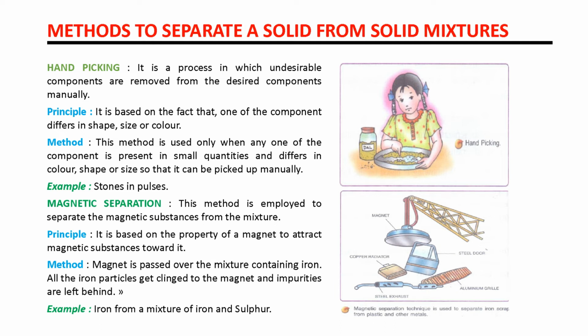This method is used when one of the components differs in shape, size and color, and is also in less quantity. So we can do it manually, and in the diagram you can see.